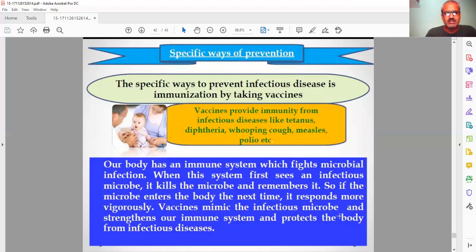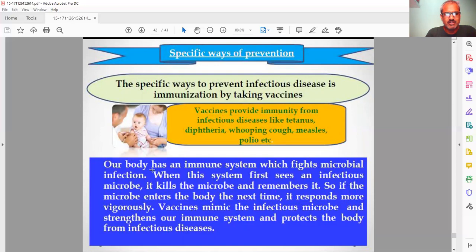The specific way to prevent infectious disease is immunization by taking injections or vaccination. Immunization is also called vaccination. Vaccines provide immunity from infectious diseases like tetanus, diphtheria, whooping cough, measles, polio. What actually happens when we do vaccination?